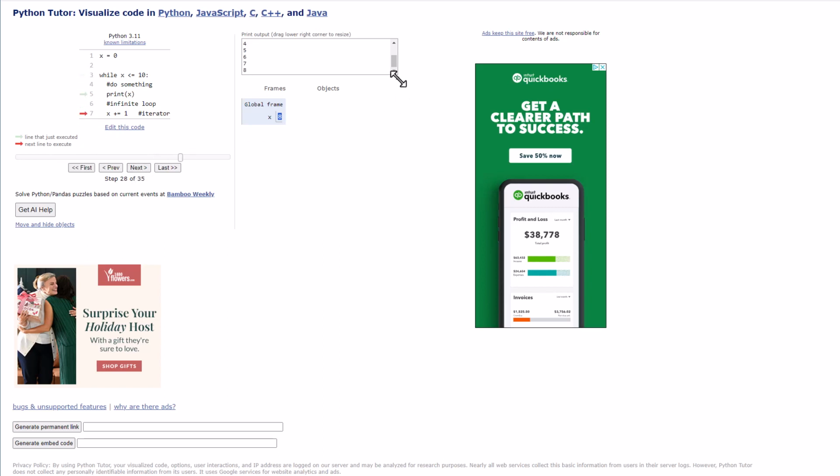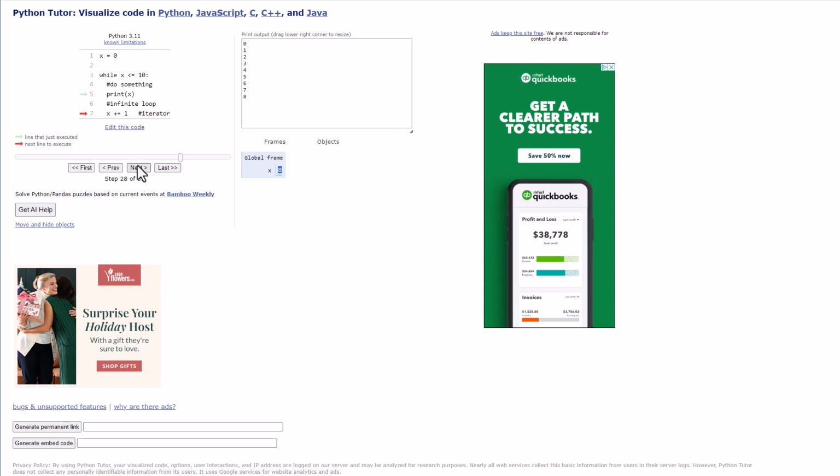Let me see, we're at 8 now. Okay, so it's going to keep going. It has 9, and now it's going to get to 10, and in the frame x is equal to 10. It asks, is 10 less than or equal to 10? Yes, it's true. Then the iterator is going to add 1 more, so now x is 11.